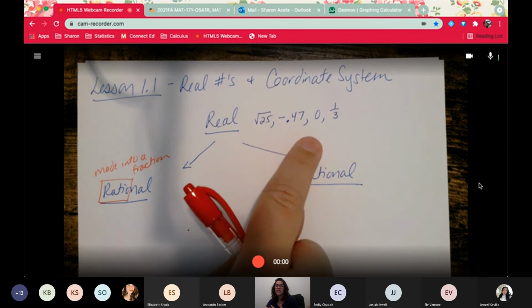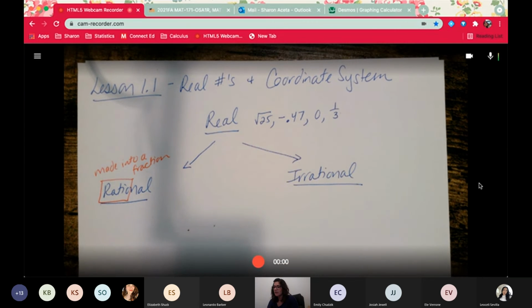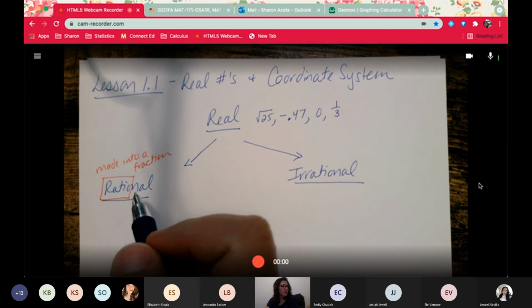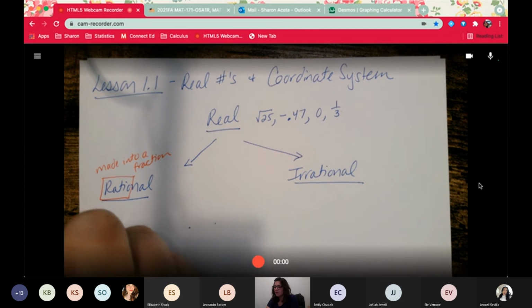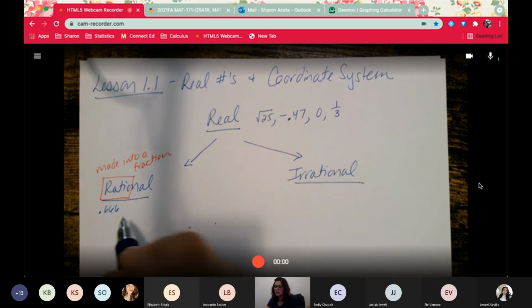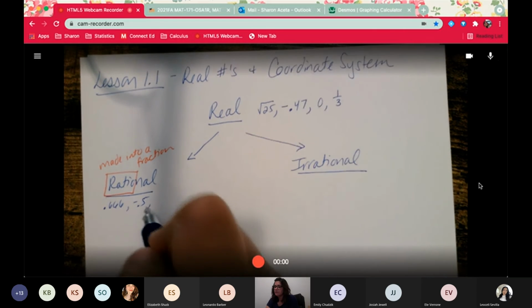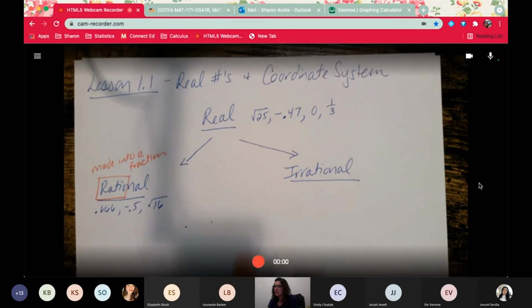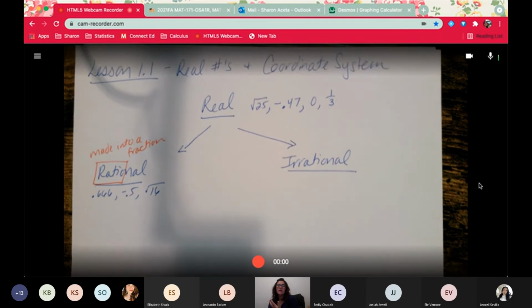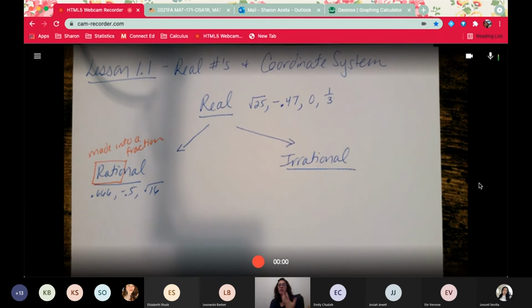Even decimals that repeat, like 0.666666, that's really 2/3. Negative 0.5, square root 16. So anything that can be made into a fraction, into a ratio, is a rational number.